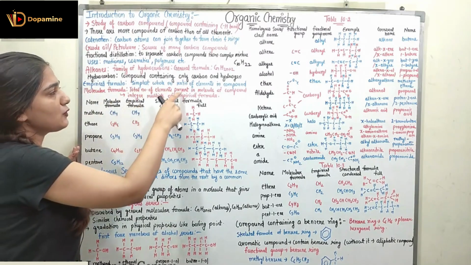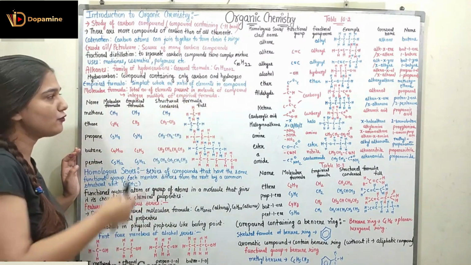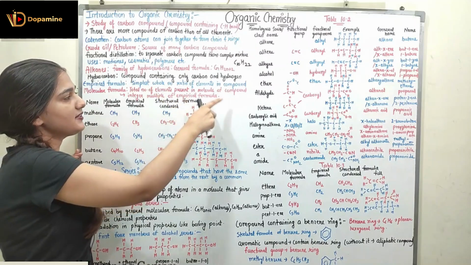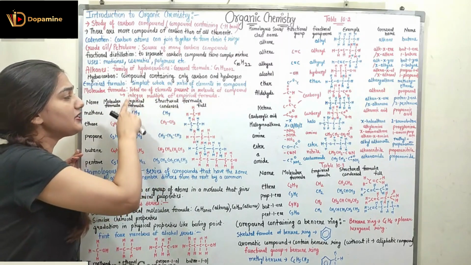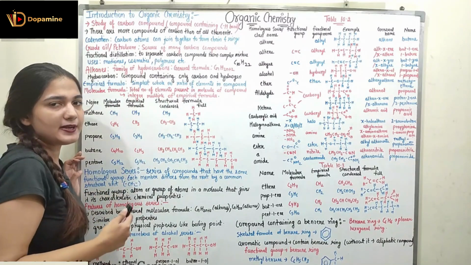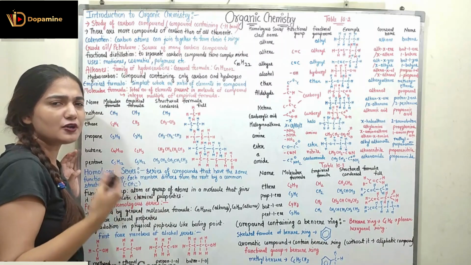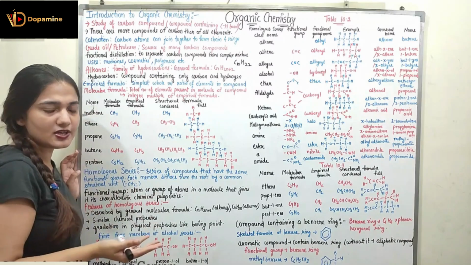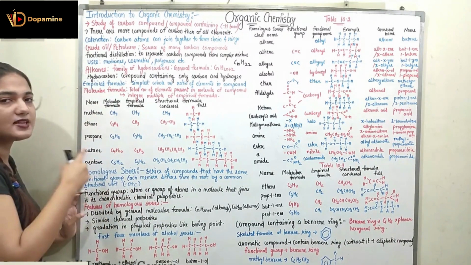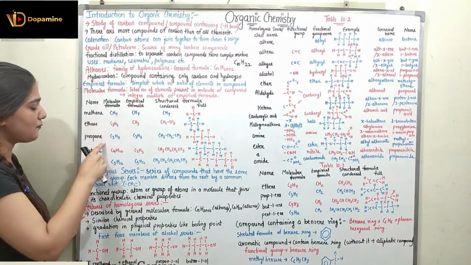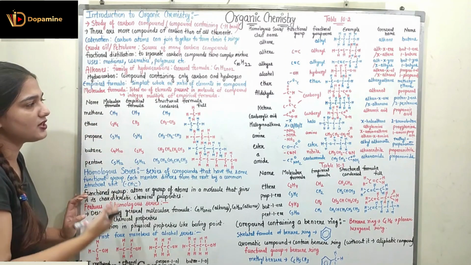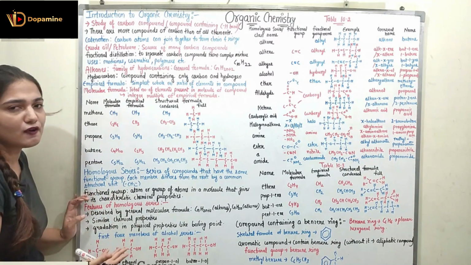Empirical formula is the simplest whole number ratio of elements in a compound, whereas molecular formula represents the total number of elements present in the molecule of the compound. It is the integer multiple of the empirical formula. So I can take the empirical formula, multiply it with 2 or 3 or any other integer, and I can get the molecular formula. Now here we have discussed some alkanes like methane, ethane, propane, butane and pentane, their molecular formula, empirical formula, structural or condensed formula and full formula, right?